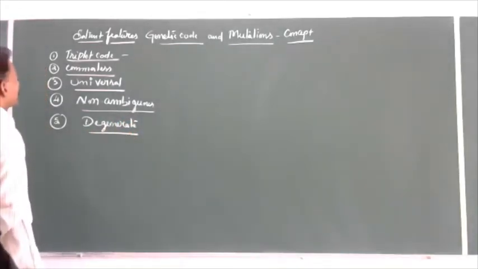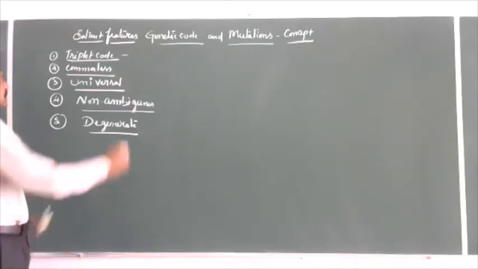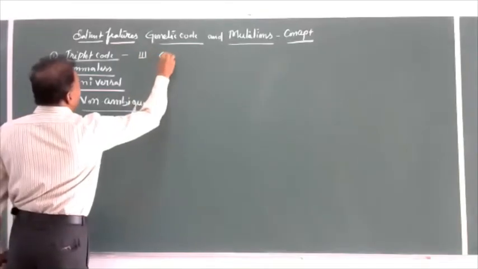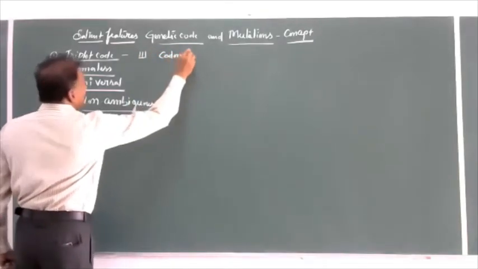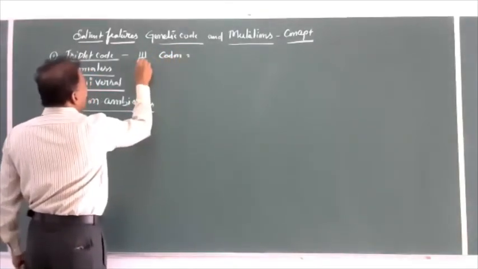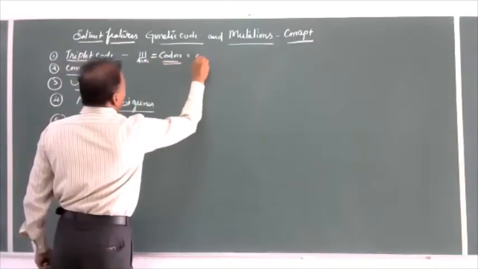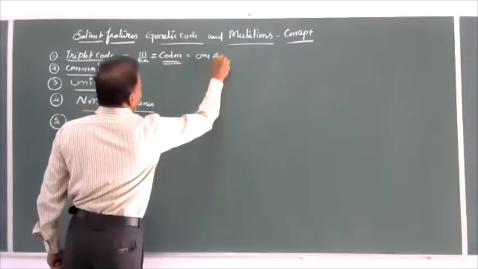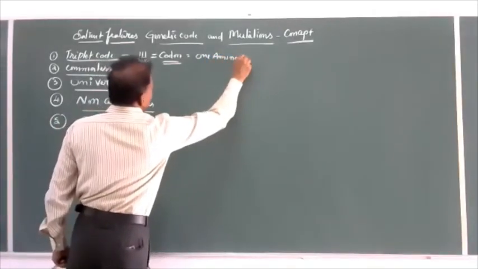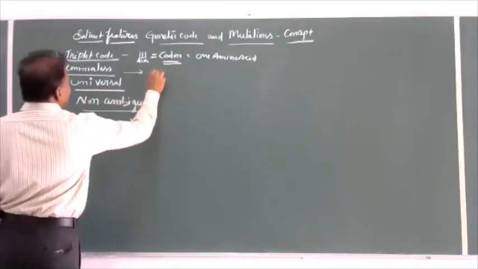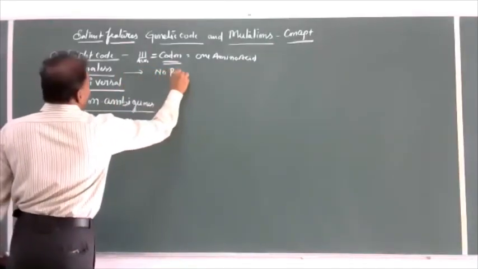It's a triplet code. So the genetic code is always in the form of 3 letters, which is equal to 1 codon, equal to 3 nitrogen bases, equal to 1 codon, equal to 1 amino acid. Comma-less means no punctuations.